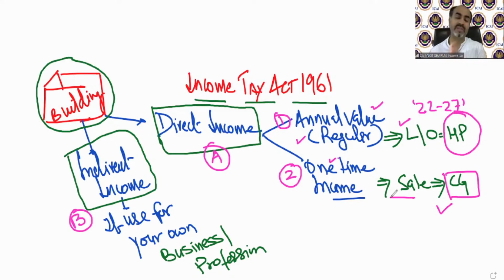There will be the PGBP head, business head, then capital gain, then other sources of income. So you all know that there are 5 heads of income. One is salary, we have done. Other is income from house property, which is actually going on. And after that, there will be business head income, capital gain income, and income from other sources.